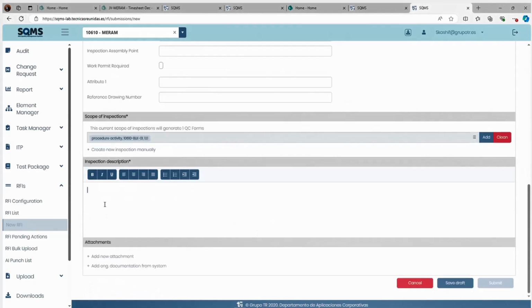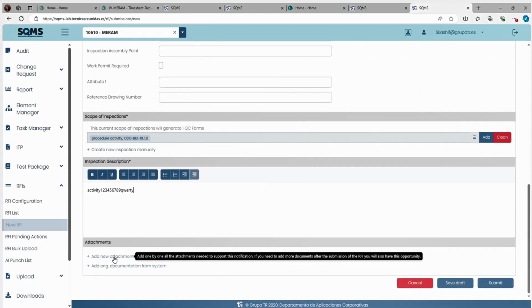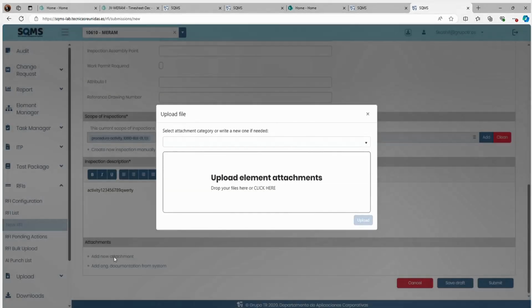Okay, so you will write the description, whatever activity you are going to do, the activity description from the inspection point. I'll just write like this. And you need to write the inspection description. Then there is attachment of documents, drawings, or any certificates you want to add. Just click here and select the ITP attachment.